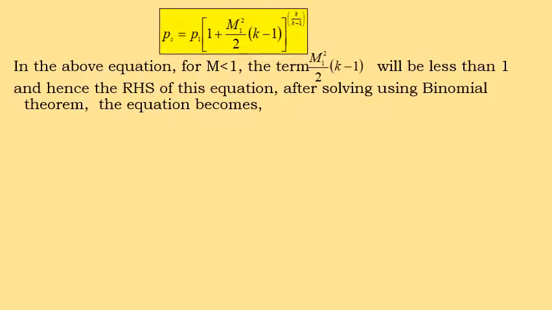In the case where the Mach number is less than 1, the term M1 square by 2 into k minus 1 will be very much less than 1. The right-hand side of this equation, after solving using the binomial theorem, gives the final expression: the stagnation pressure is P1 plus half rho 1 V1 square. This is the expression for stagnation pressure at the stagnation point.